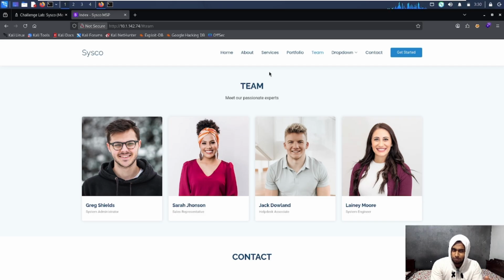When you have names on the web server, one of the few things you can do is take these names and create a list of users. These might be probable users in the domain, and these are pretty useful. We can use something like a username generator tool, a Python script that generates usernames, and then we can try them using Kerbrute. That is our probable way here. So let's do that as well. I will just copy them here, because it is only four names, so not much.